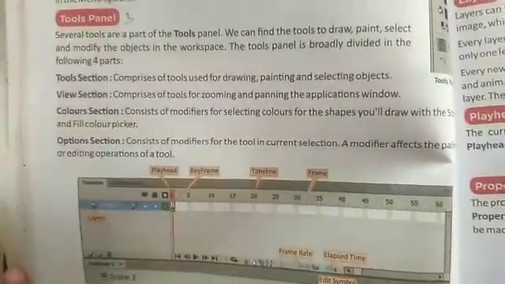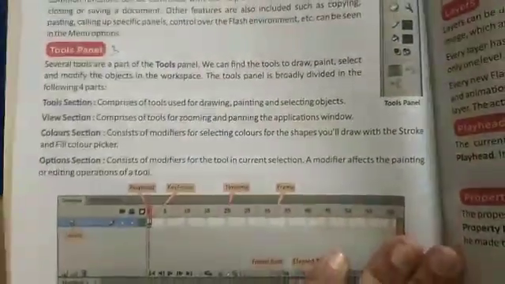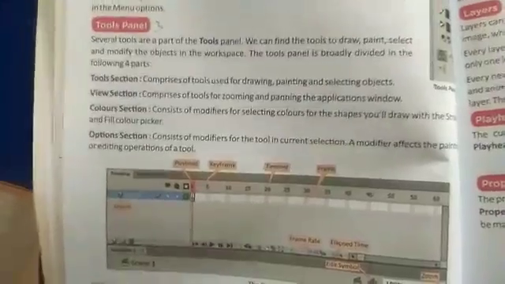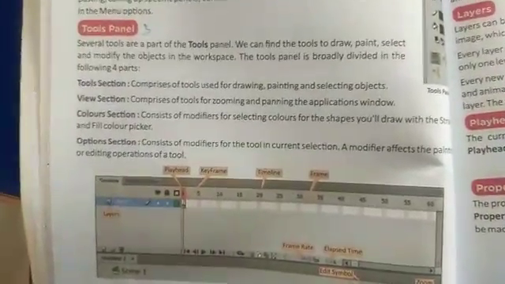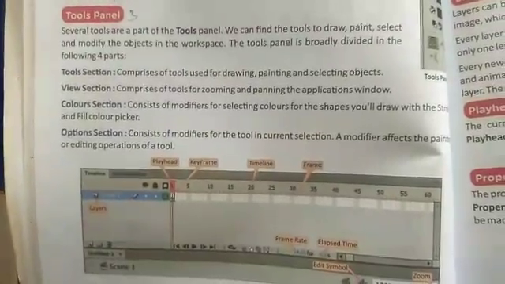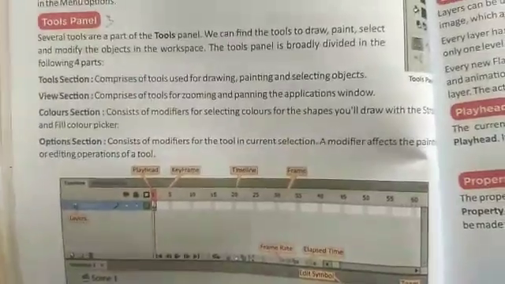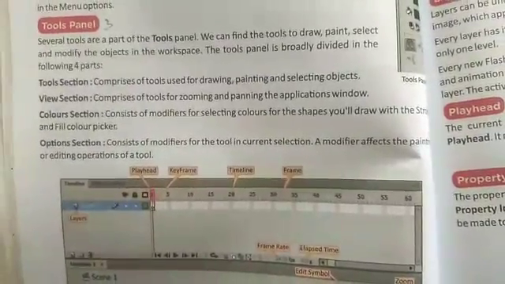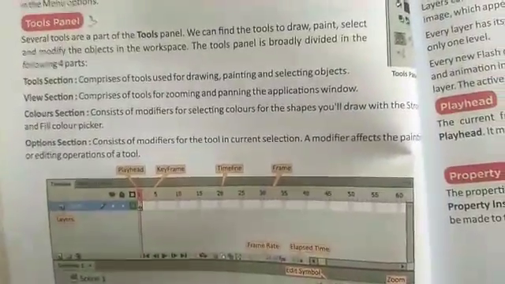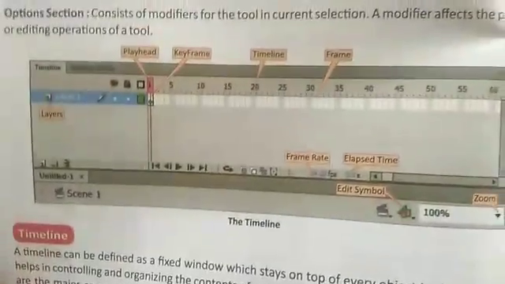The color section consists of colors for the shapes you draw, with the stroke and fill color pickers. Different options like stroke and fill color are there, which are used to fill color, and you can find these colors in the color section. Last is the option section. The option section consists of modifiers for the tool in the current section. A modifier affects the painting or editing operation of a tool, like this.